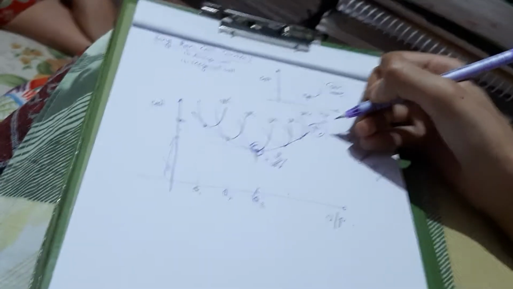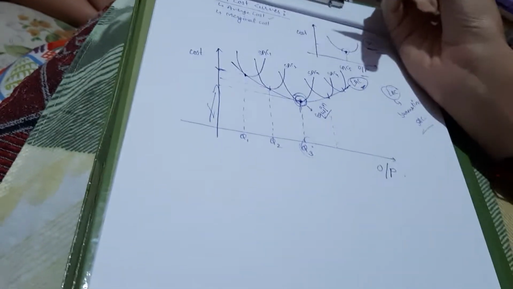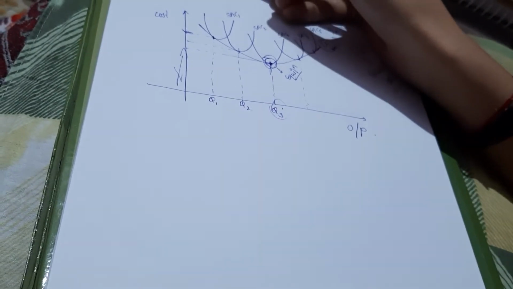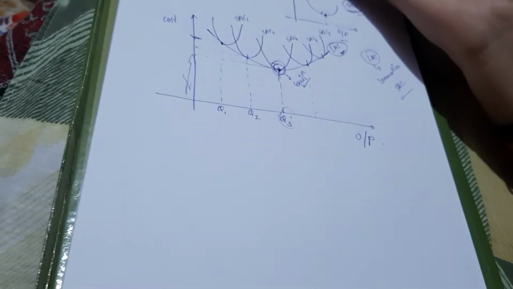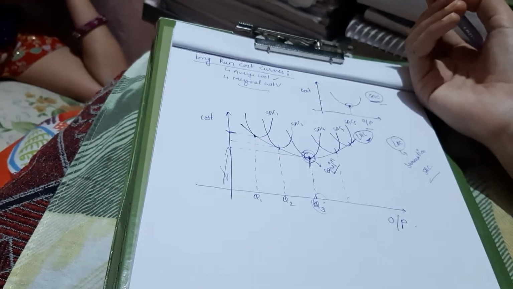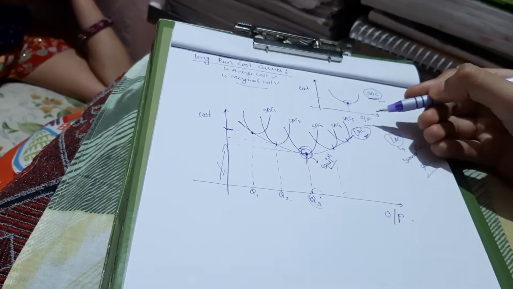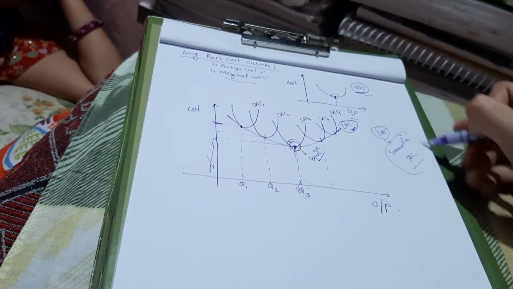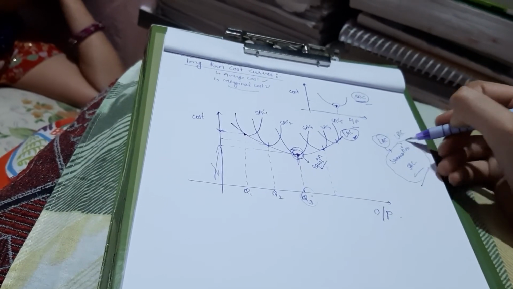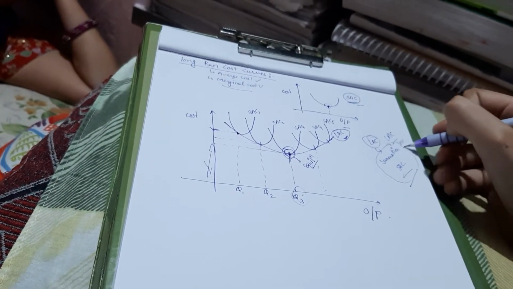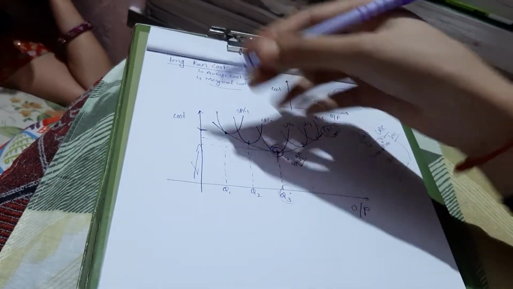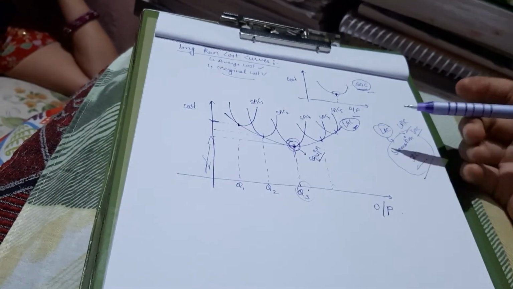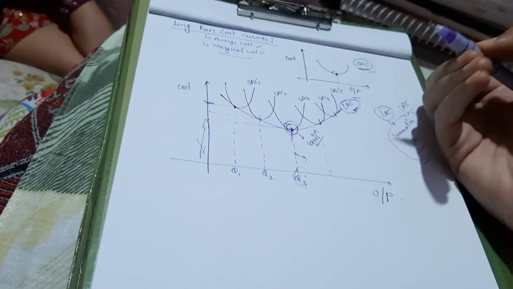This curve is on average cost, but there is nothing different between the average cost curve and the marginal cost curve. They are basically the same. In the marginal cost curve, the graph is also the same. We also get the summation of all SMCs, that is, short run marginal costs, and we basically get this graph as well.